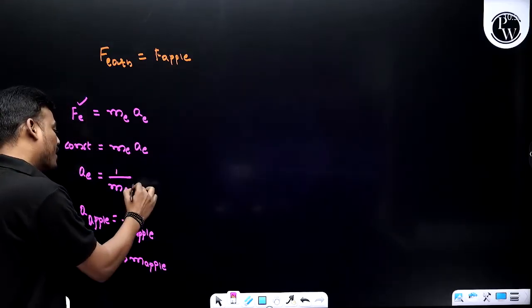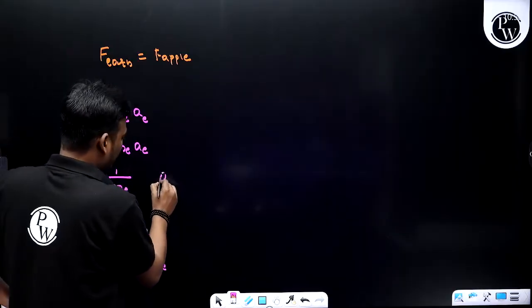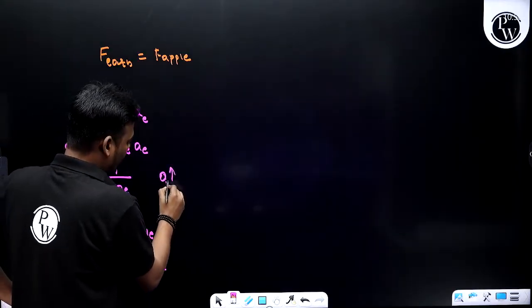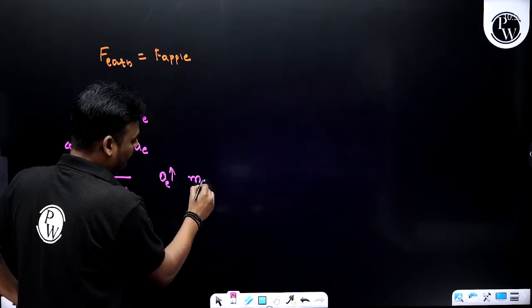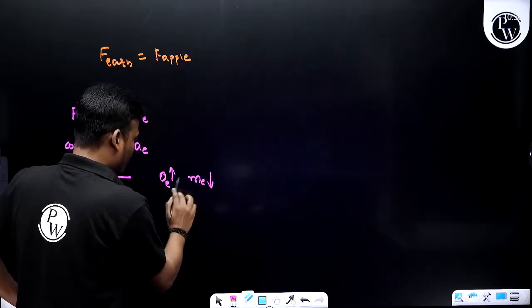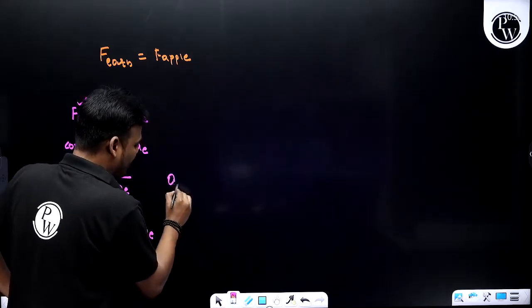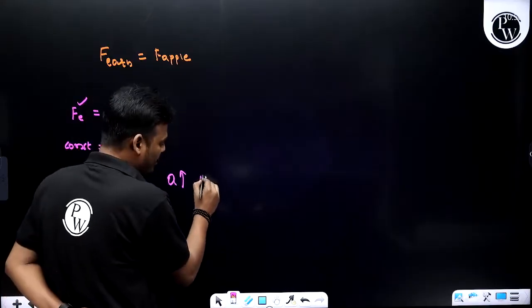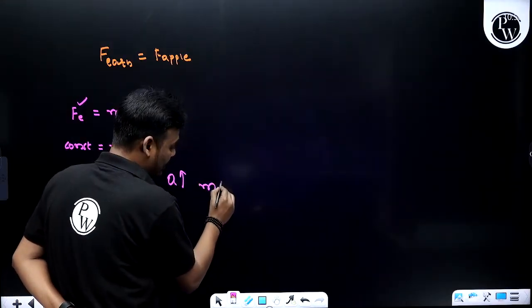So if the acceleration is more, that means the mass is less. Not Earth, I'm just writing acceleration. If it is more, that means the mass is less.